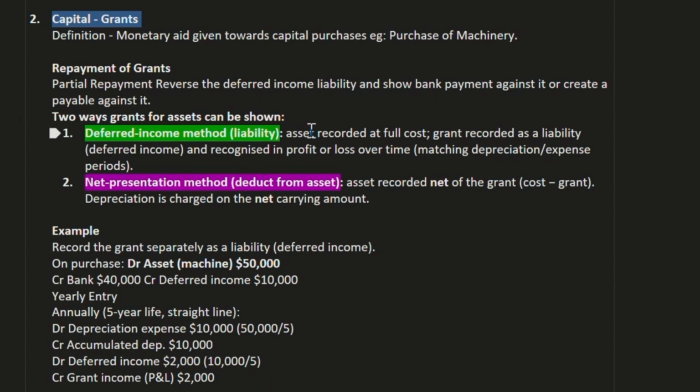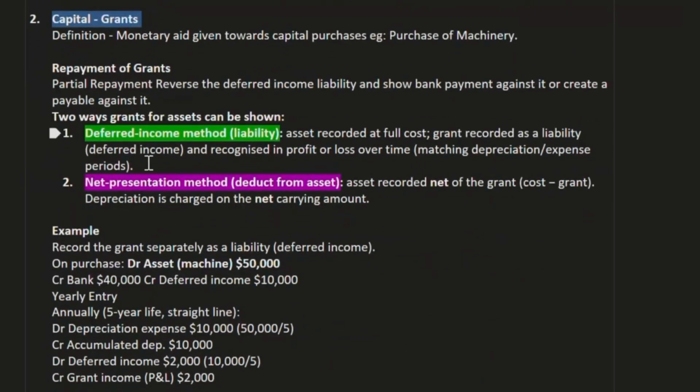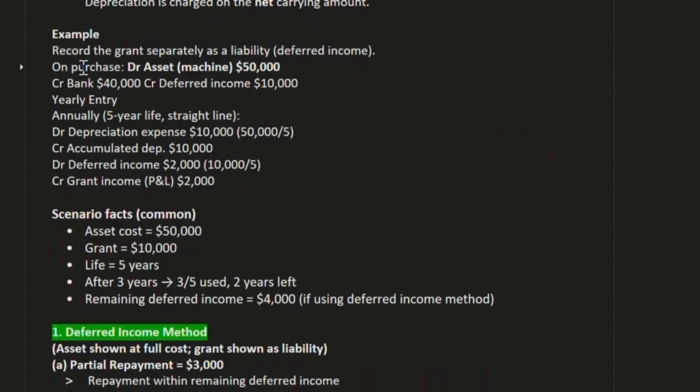Under the deferred income method, the asset is recorded at full cost, the grant is recorded as a liability, deferred income, and recognized in profit and loss over time, matching the depreciation expense period. We can understand this by looking at the example. We will see this later. Now, the second one is the net presentation method, deducted from the asset. The asset is recorded net of grant, meaning the cost of the entire asset minus the grant amount we receive.